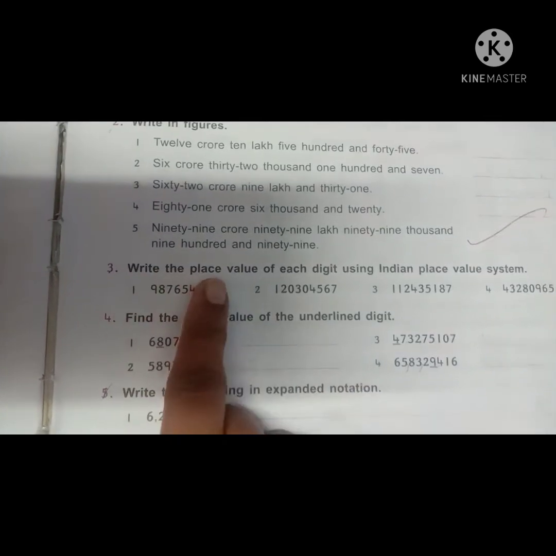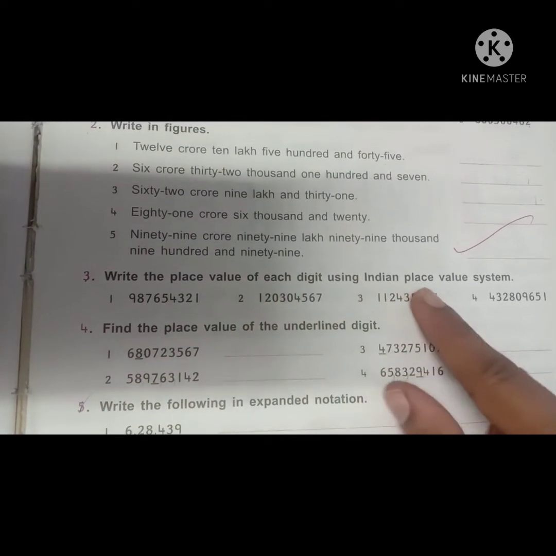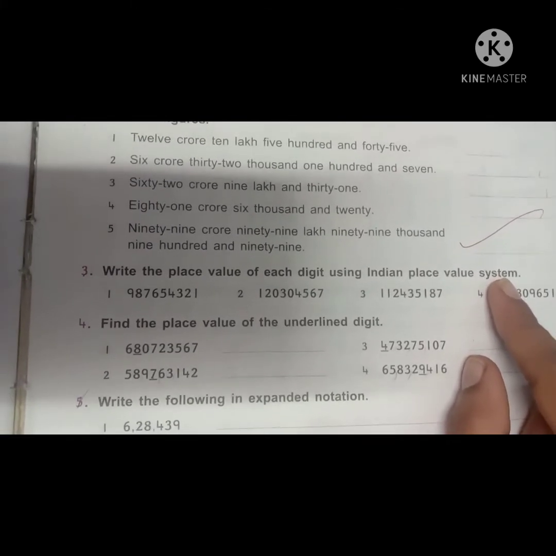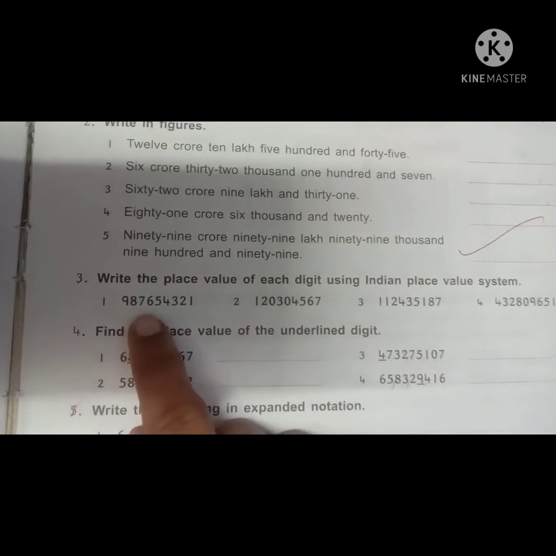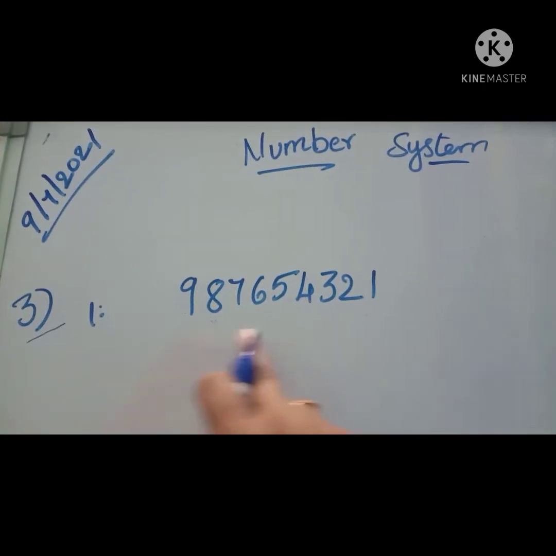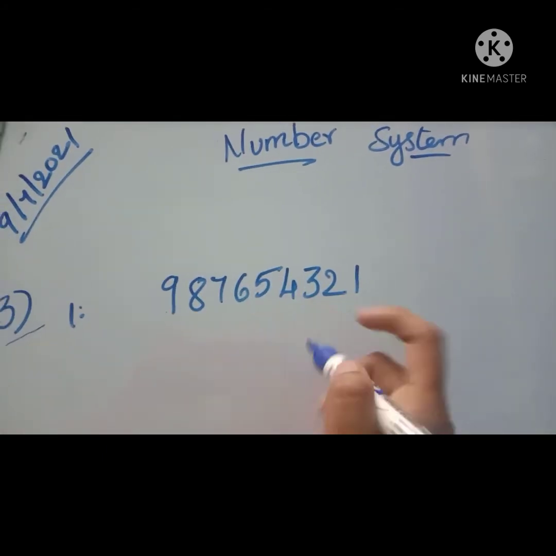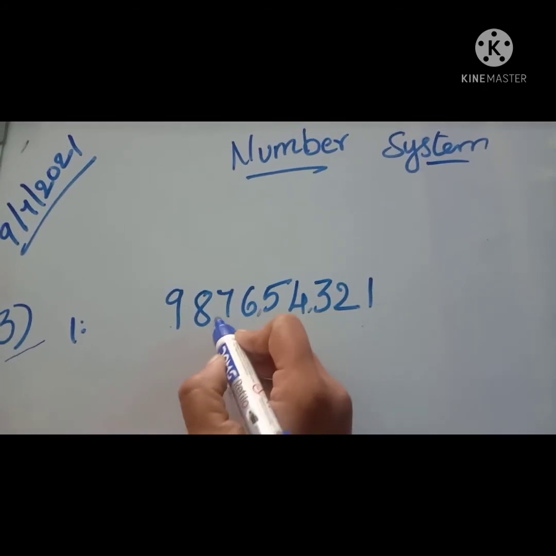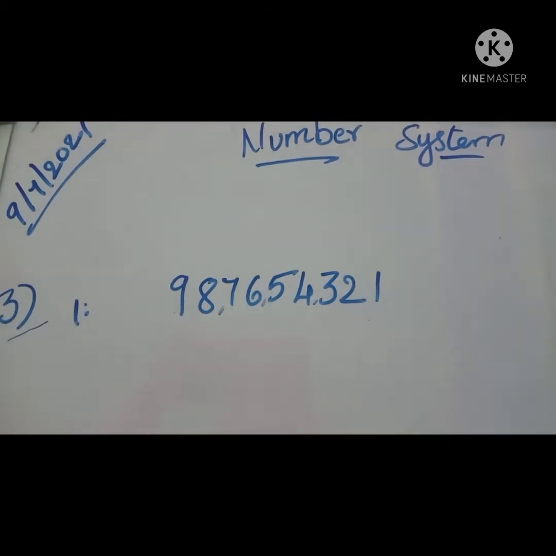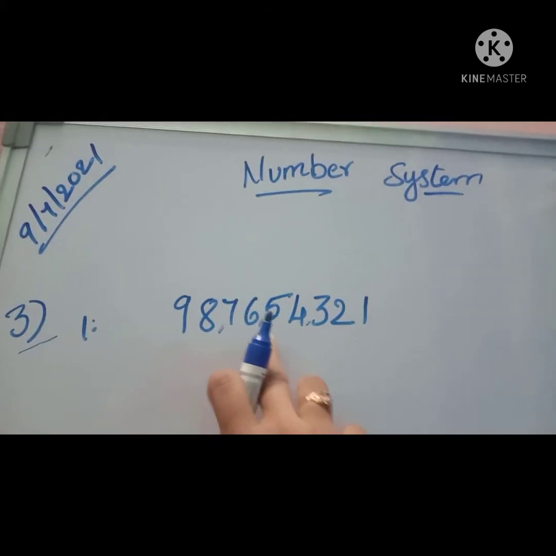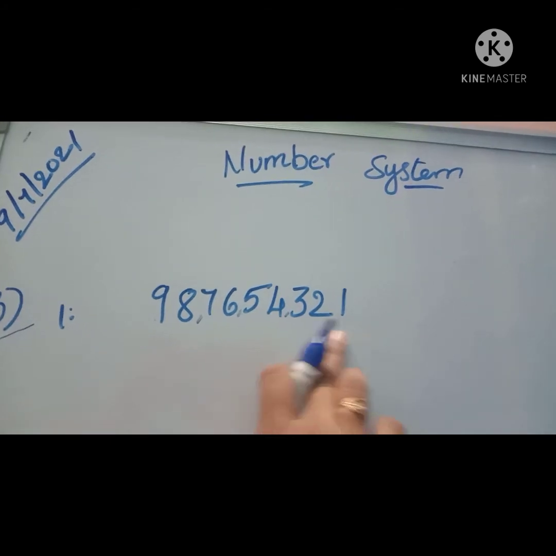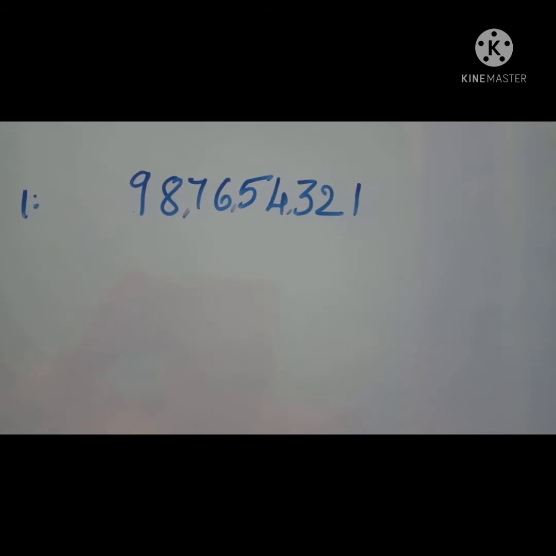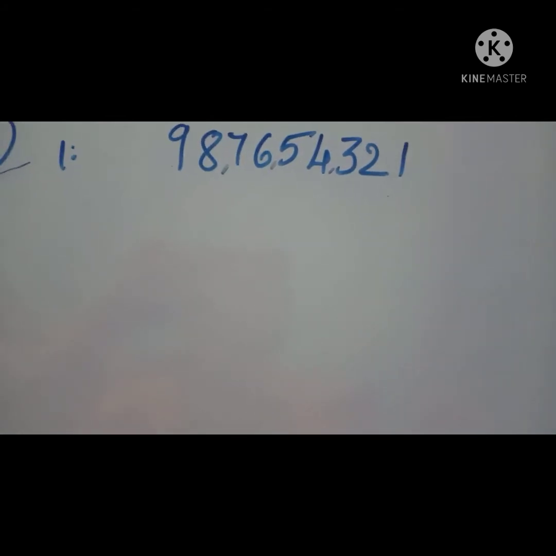Third Roman, write the place value of each digit using the Indian place value system. Okay children, now see here, what is the first sum here? This is the total number. At first of all, we have to keep the commas to read the large number. 3 digits after, we have to keep 1 comma, 2 digits after and 2 digits after. So total, what is this number? 98 crores 76,54,321. By using this number, we have to write the place value chart, the place value of each and every digit.